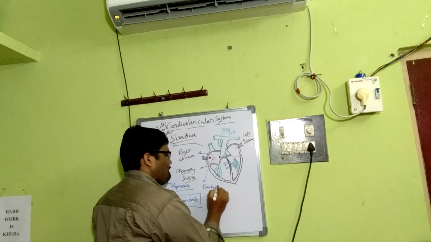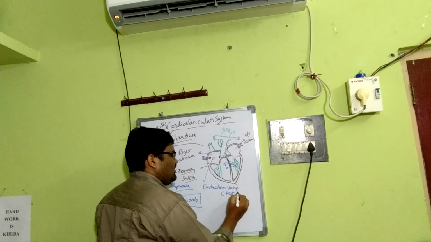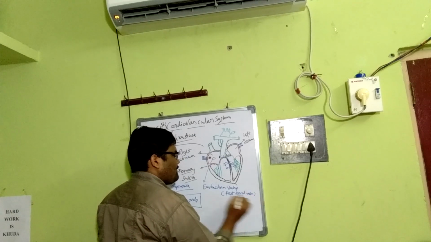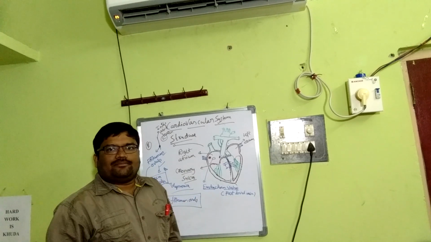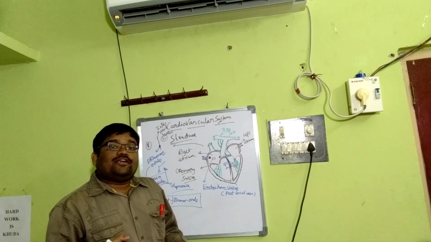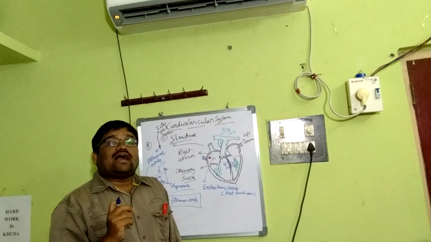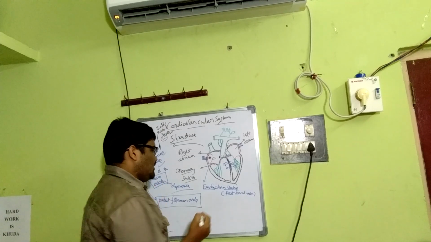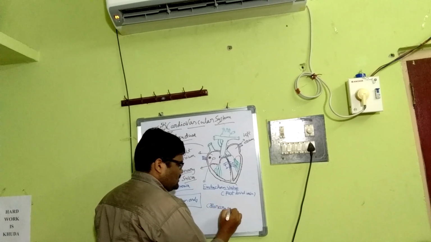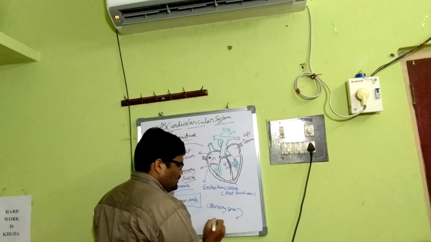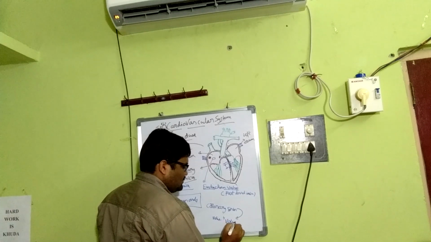Likewise, deoxygenated blood from the heart itself goes through the coronary sinus into the right atrium, and its opening is guarded by a valve called the valve of Thebesius.